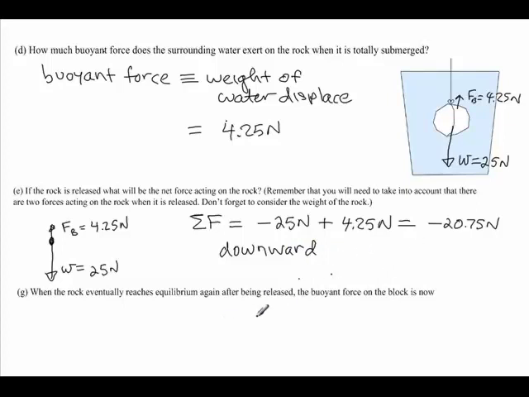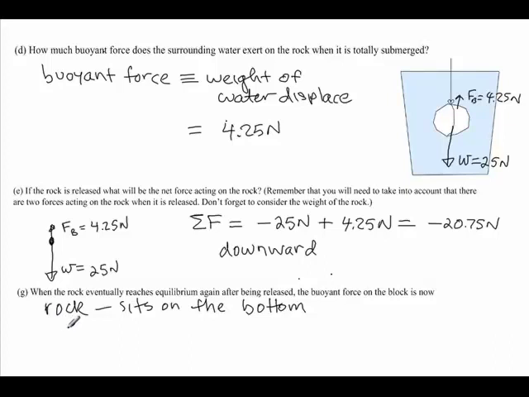Eventually the rock gets to the bottom, and part G says, when the rock eventually reaches equilibrium again, after being released, the buoyant force on the block is now, okay, so the rock is now sitting on the bottom. And we want to know what the buoyant force is that's acting on it. So we can ask ourselves this question: what is the volume of the water that is displaced?